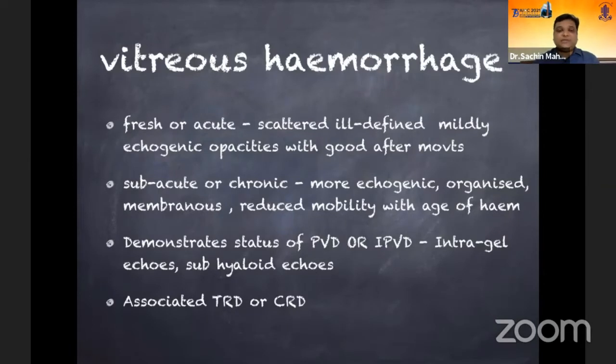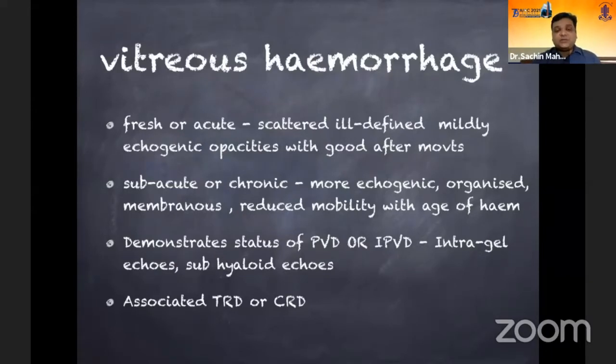The features of B-scan in a fresh or acute hemorrhage would be that the echoes will be scattered and less echogenic with a good after movement. As time passes by, the vitreous hemorrhage gets thicker and denser, causing it to be more echogenic, more organized, more membranous, with reduced mobility. And you can also see blood-lined PVDs in such cases.